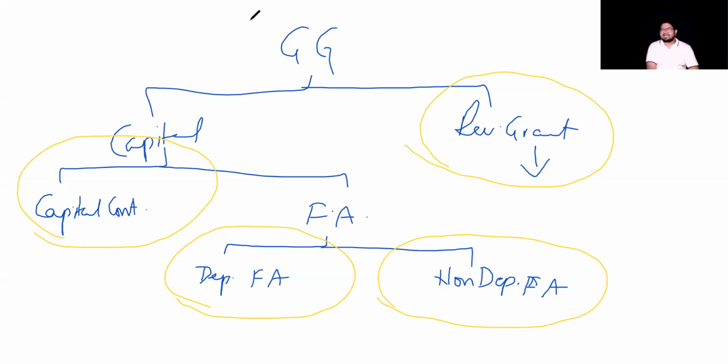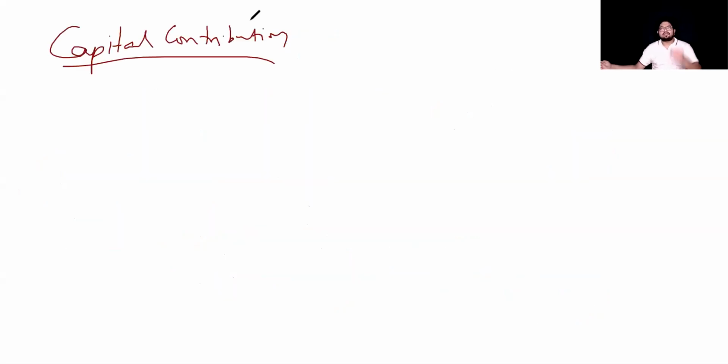What does that mean? Instead of giving it for a specific asset, I am giving you directly towards your capital itself. At times governments come up with policies stating you set up a facility in this place, you buy whatever equipment you want, you tell me your project cost, out of that I'll give you 10%, out of that I'll give you 20%.